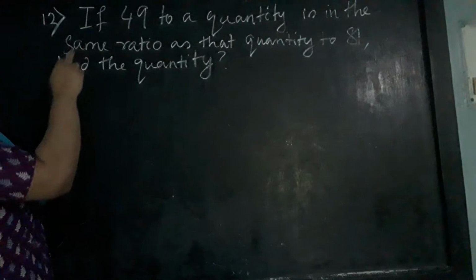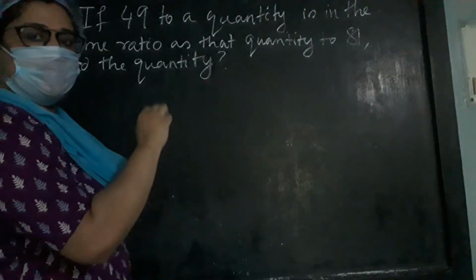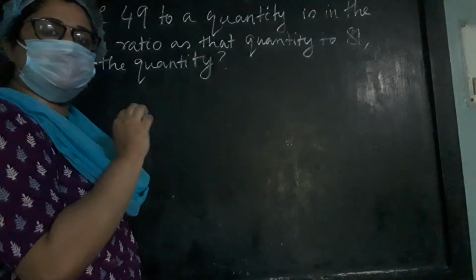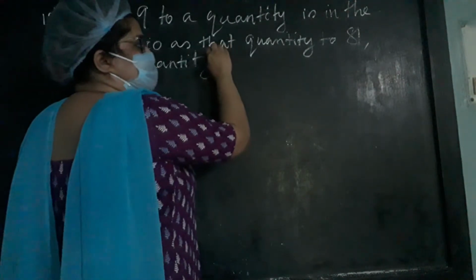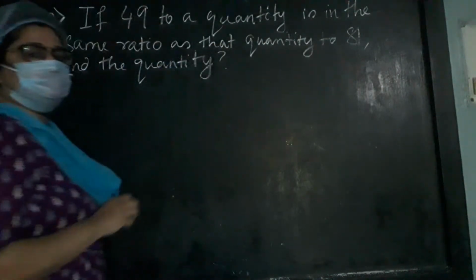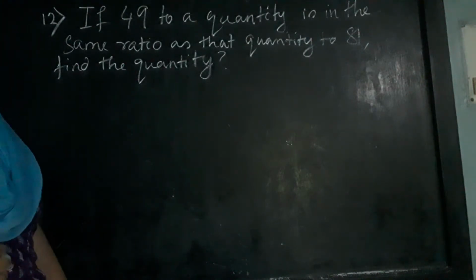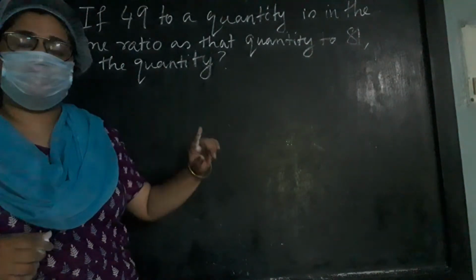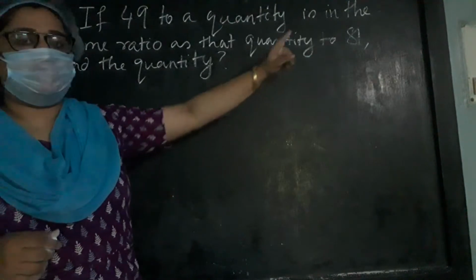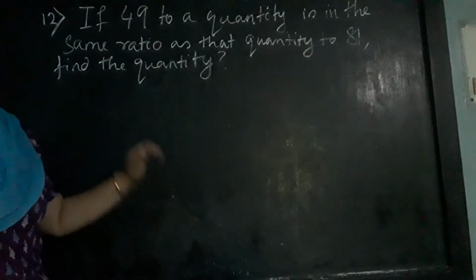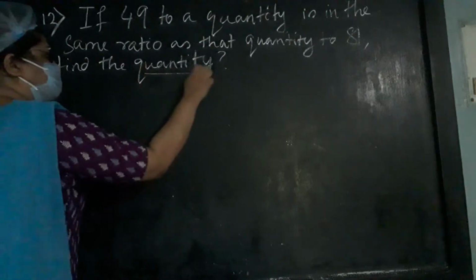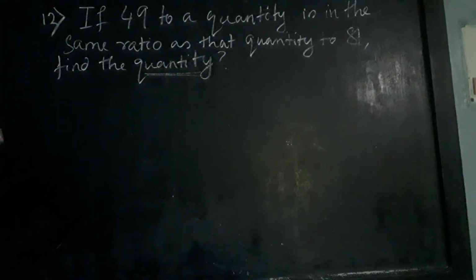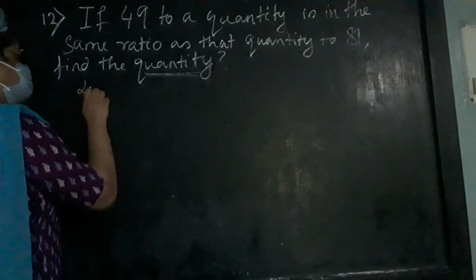That means the ratio between 49 and the quantity will be similar to another ratio as that quantity to 81. With which ratio? The unknown quantity is having with the number 81. Then find the quantity. So, we need to find the quantity of the number which is unknown.